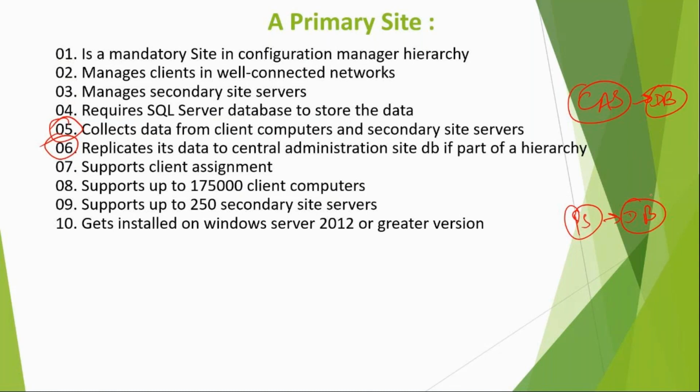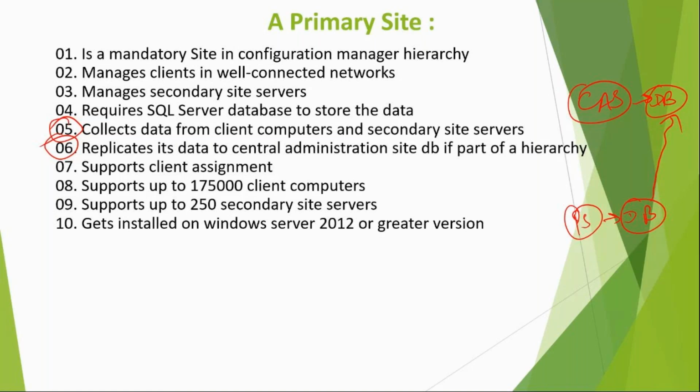If the primary site is a part of a central administration site, then the replication will happen. So point number 6 is conditional: only in case central is there is this point valid.